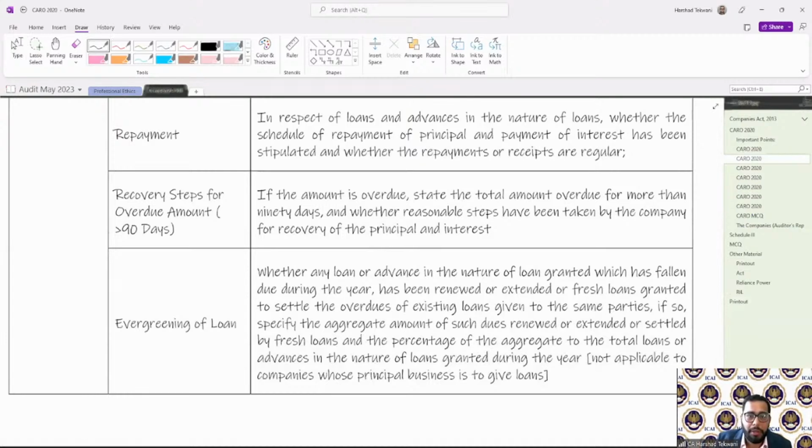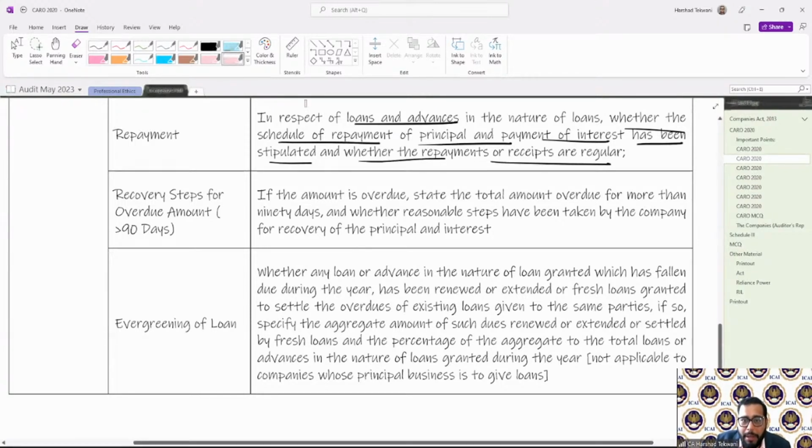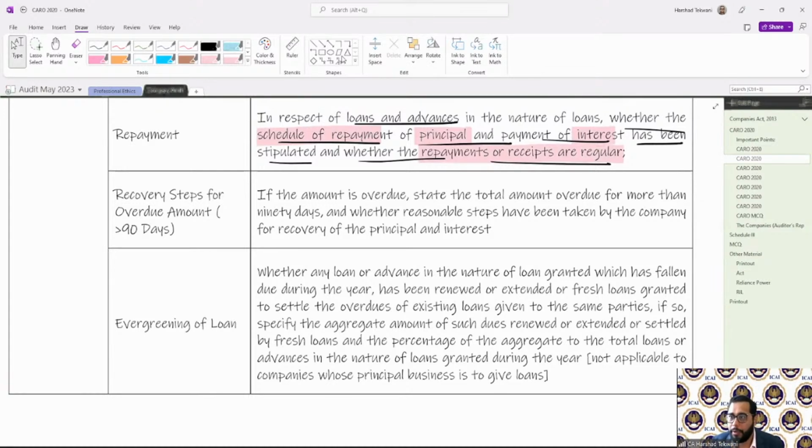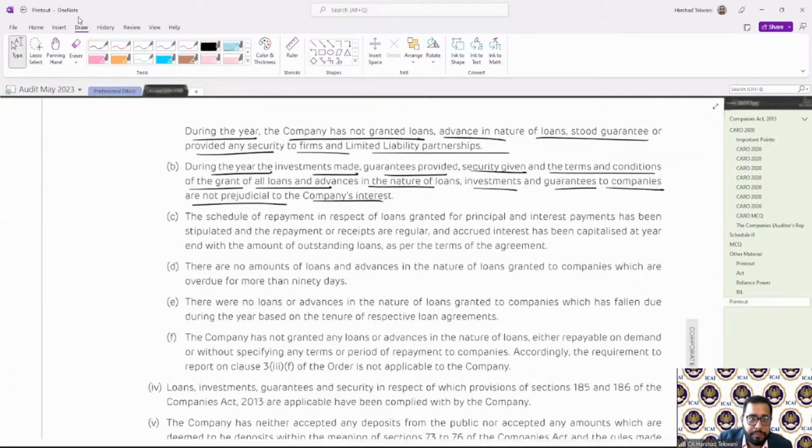Repayment. Then the next clause is repayment. In respect of loans and advances, whether schedule of repayment of principal and payment of interest has been stipulated, and whether repayment or receipts are regular. So we are talking about schedule of repayment for principal and interest, and whether the repayments are regular or not. Very important. So I'm required to provide about the repayment, and let's see how it is there.